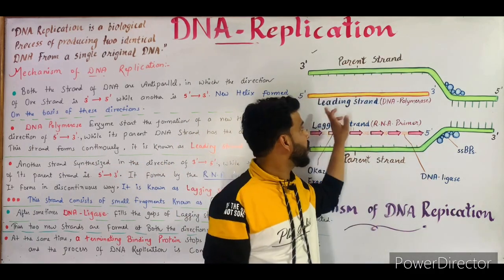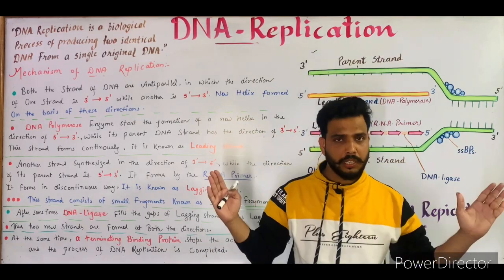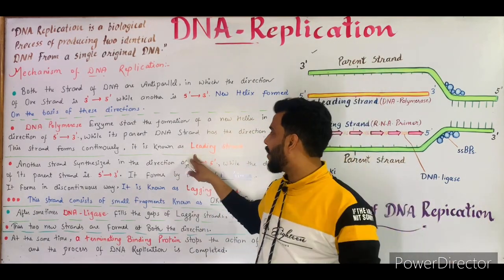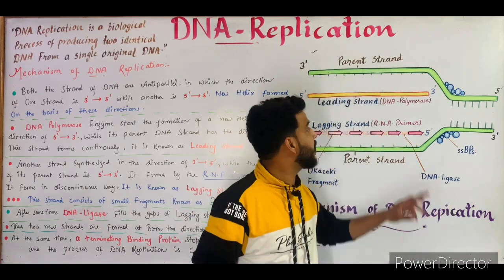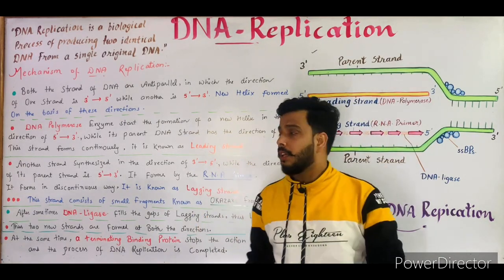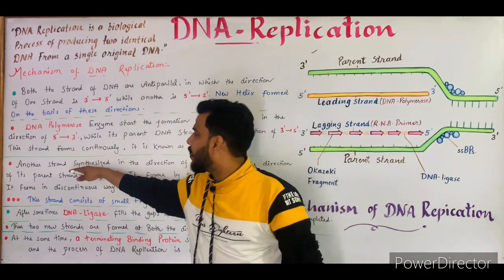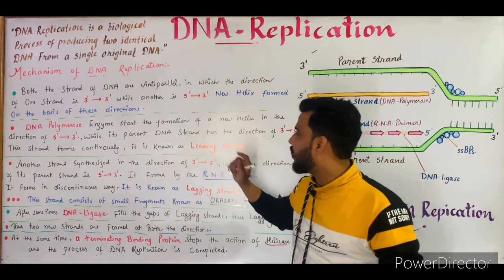This strand forms continuously, there is no gap between the strand, so it forms in a continuous way, and it is known as the leading strand. The leading strand is formed by the DNA polymerase enzyme. Now the second strand is going to be made, so another strand is synthesized in the direction of 3'-5'.